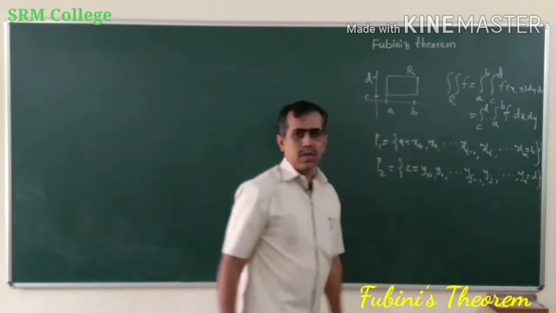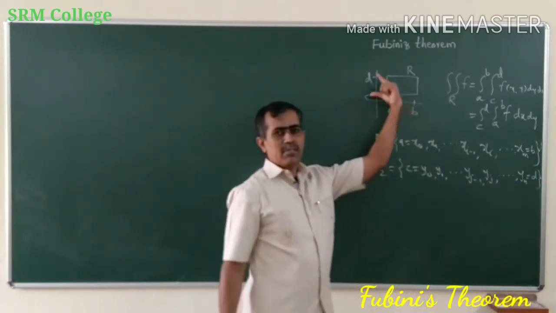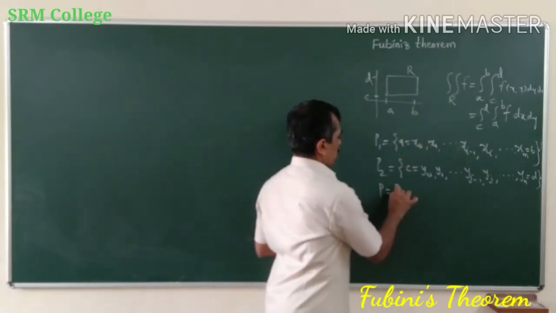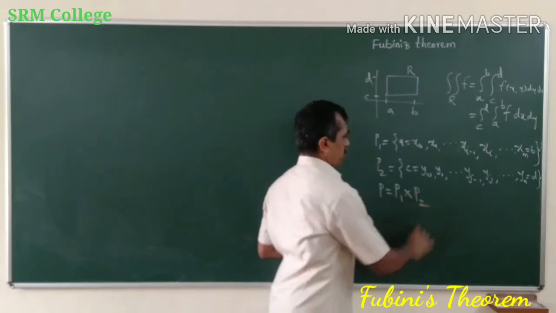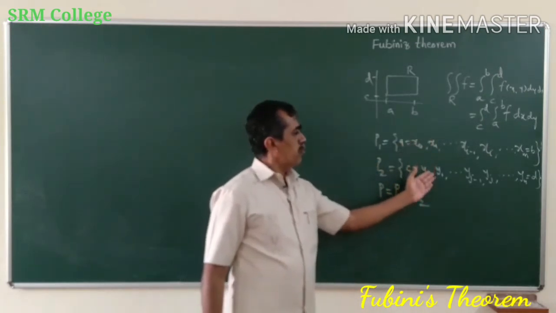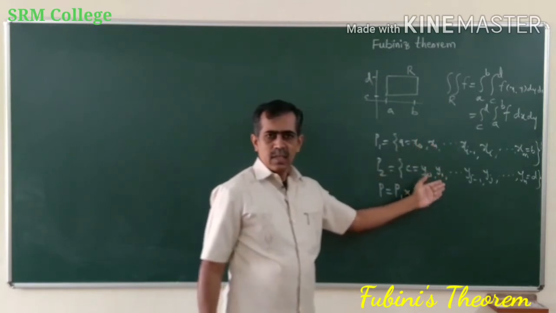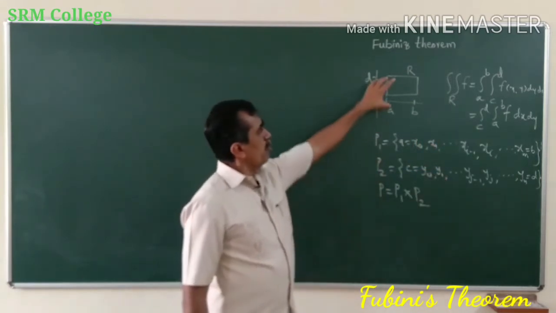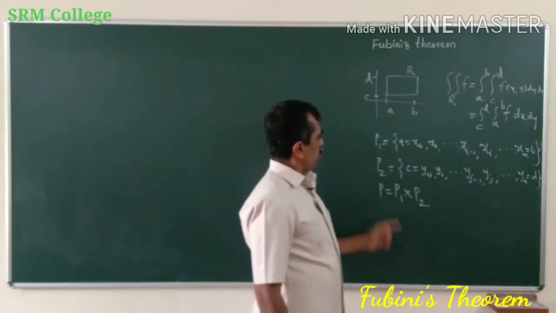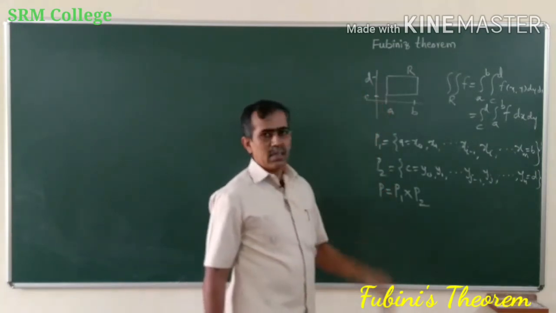Suppose P1 and P2 are the partitions of AB and CD as usual. Then you know P is equal to P1 cross P2, the set of all ordered pairs of the points of P1 and points of P2, that is xi yj, is a partition of the rectangle R. Now how to partition this rectangle?